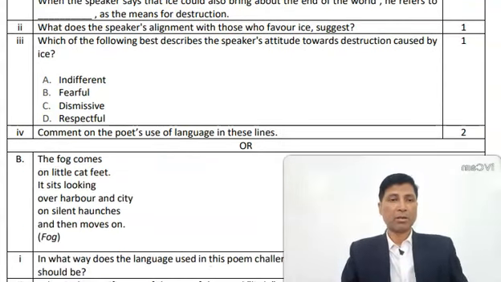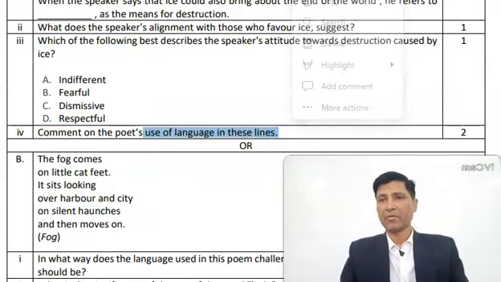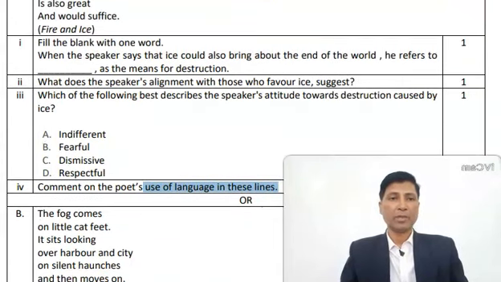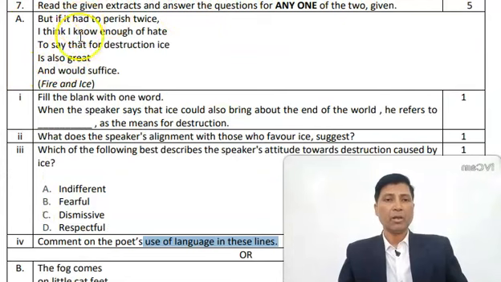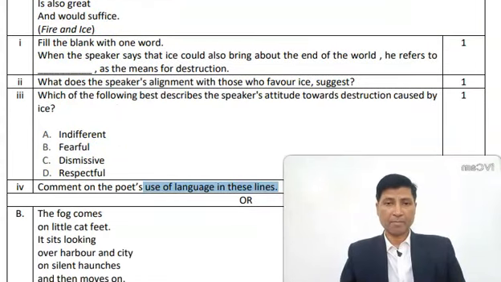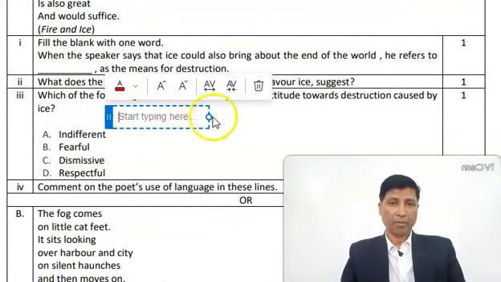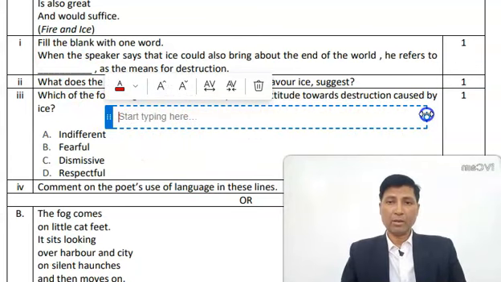And the last is: comment on the poet's use of language in these lines. Again, not a very difficult thing. Now, how to answer this question? To answer this question, you have to see the structure of the sentence. But if it had to perish twice, I think the structure of the sentence is very simple. You can understand each and every word. So you can write like this.